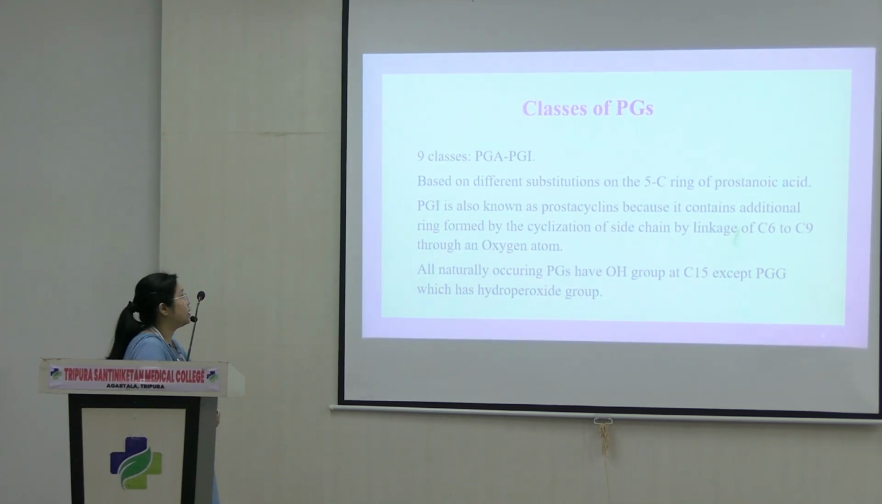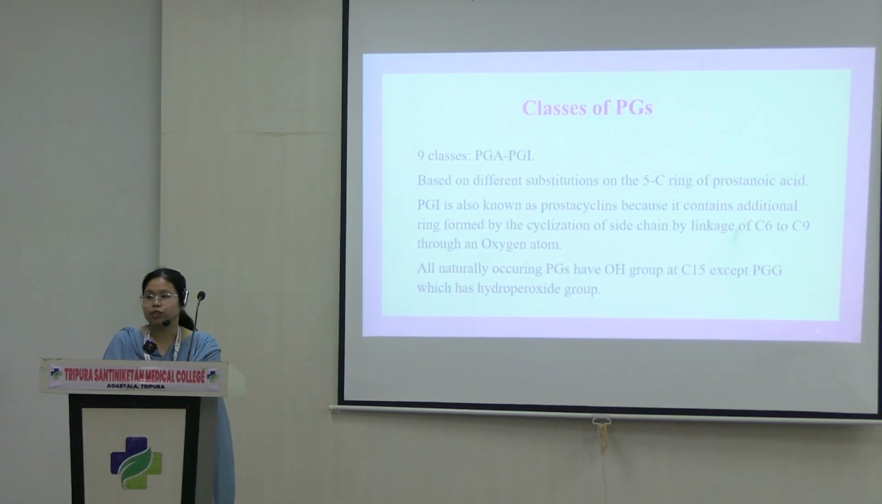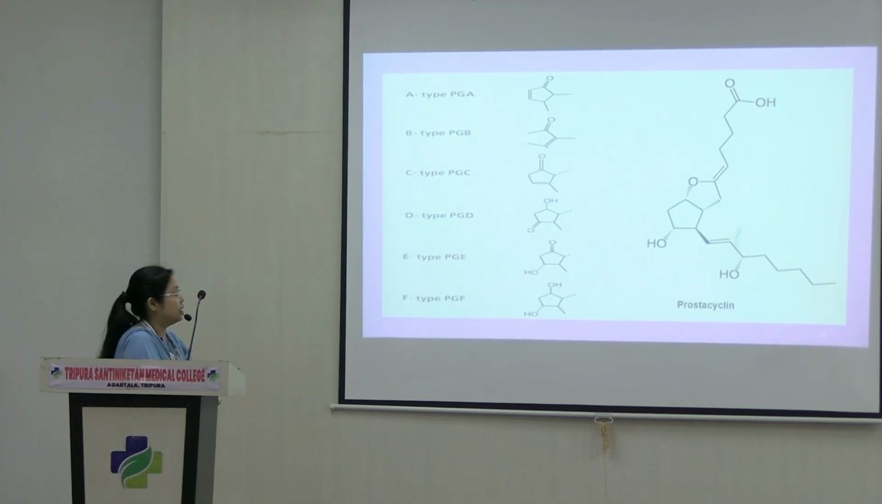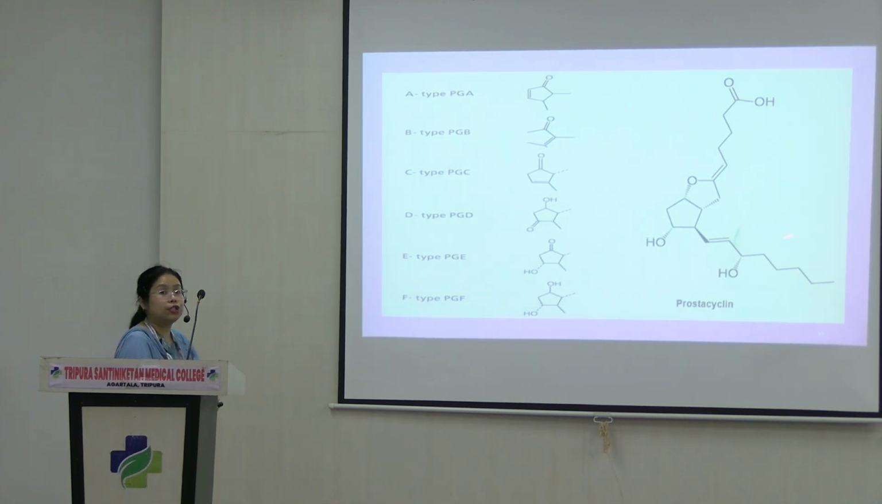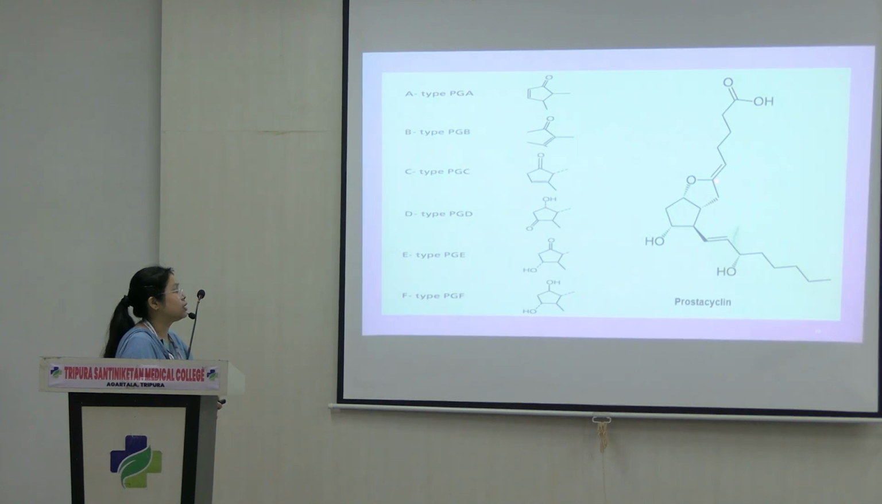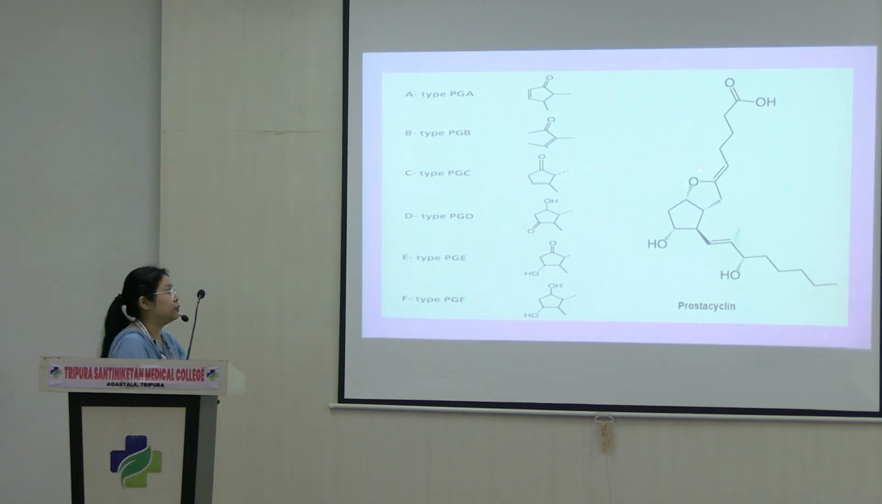One thing to remember here is that PGI is also known as prostacyclin because the structure is a little different. It has an extra ring formed. Here, this is the structure of a prostacyclin, or PGI. So here there's an extra ring formed, right? Starting from C6 to C9, instead of being a linear branch, it forms a ring with the help of an oxygen. That's why, just because of the difference in structure, it is also called prostacyclin.